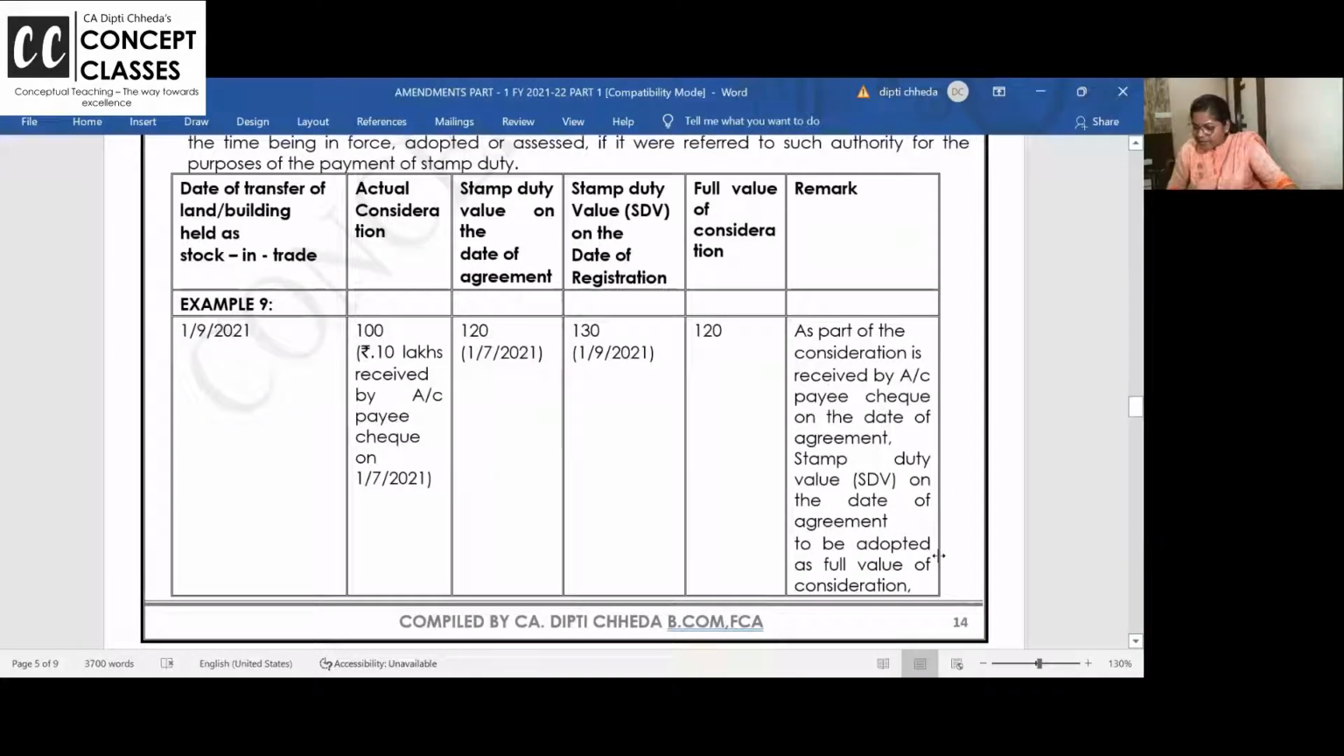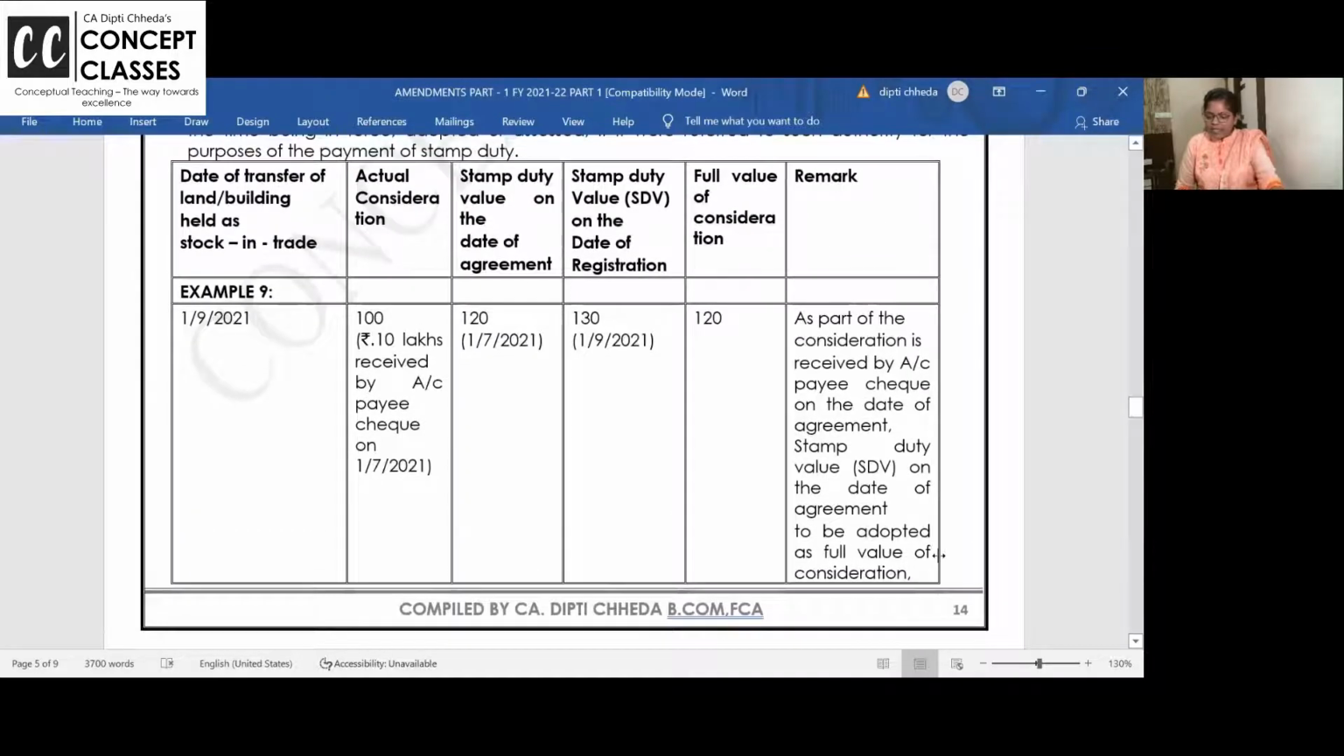Chalo. Let us take up these examples. So many students say, ma'am, simple, your 10 rupees, 2 rupees examples are clear, but institute's material, these examples are not clear. So let us take it now. Date of transfer is 1/9/2021. Actual sale consideration is 100 lakhs. 10 lakhs is received by check on 1/7.